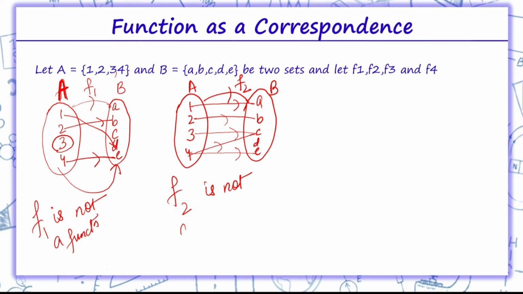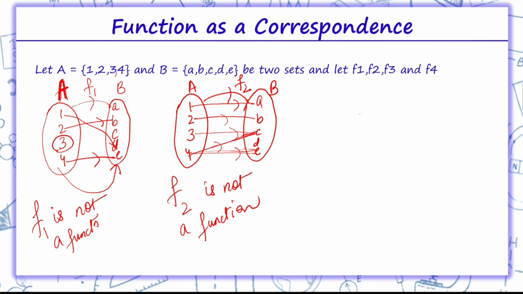Now why is it not a function? Because the first condition is fulfilled: all the elements of set A are associated with set B. But the second condition, that elements of set A should be associated with a unique element, fails. This 4 which belongs to A is associated with two elements c and e. It should be associated with only one element. Therefore, it is not a function.